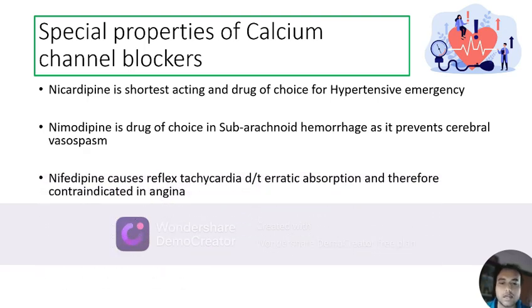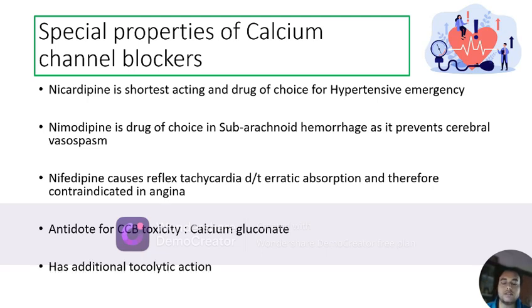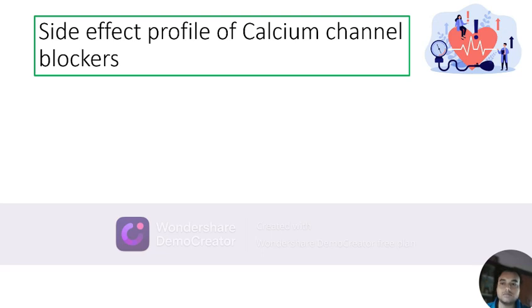Nifedipine causes reflex tachycardia due to erratic absorption and therefore it is contraindicated in angina as it can precipitate an anginal episode. Antidote for CCB toxicity is IV calcium gluconate. And calcium channel blockers have additional tocolytic action and therefore can also be used for premature labor.